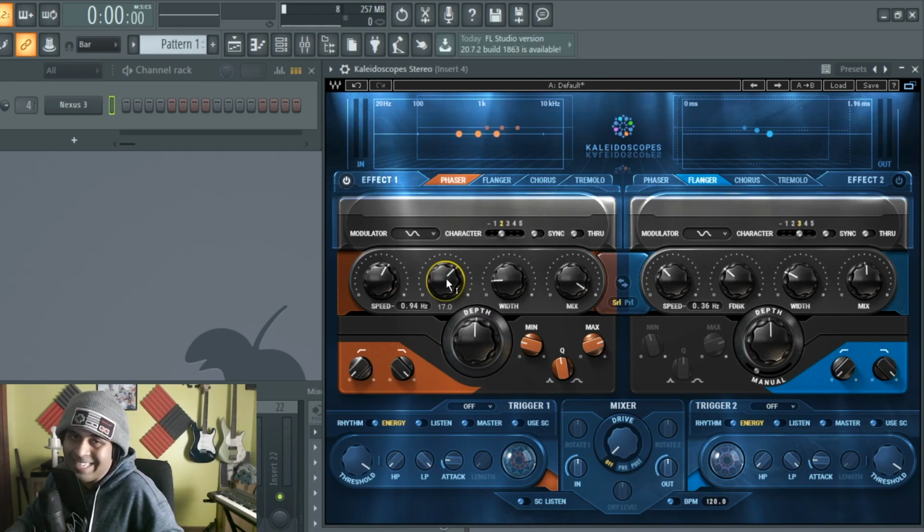Pretty much the effect intensity. Do you want it like this? I want it like this, because we want difference. And next up, we have the width. This is going to be the sides, the left and right. This is something that's only available if you use Kaleidoscope's stereo mode.